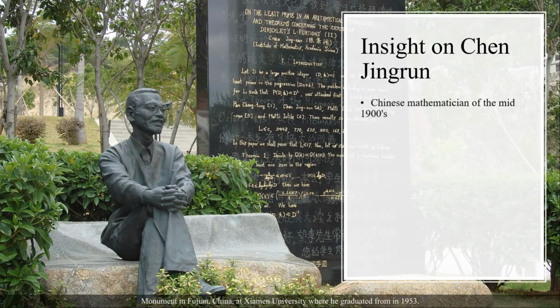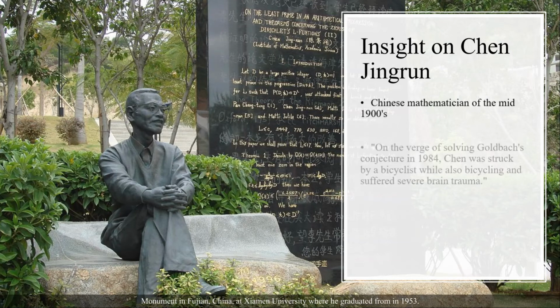A quote from the National Center for Biotechnology Information states, "On the verge of solving Goldbach's Conjecture in 1984, Chen was struck by a bicyclist while also bicycling and suffered severe brain trauma. This human being was truly amazing."